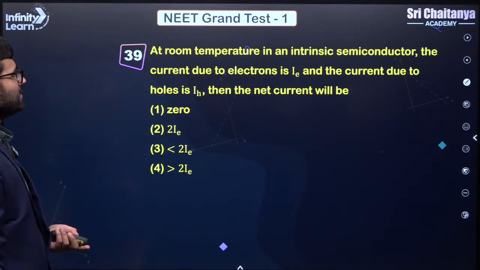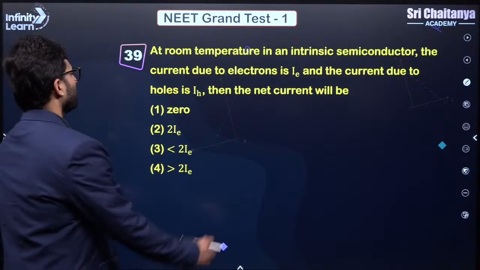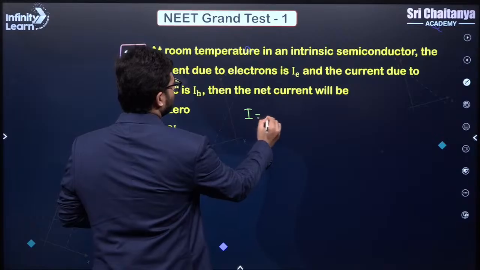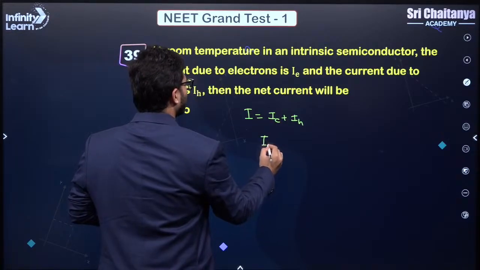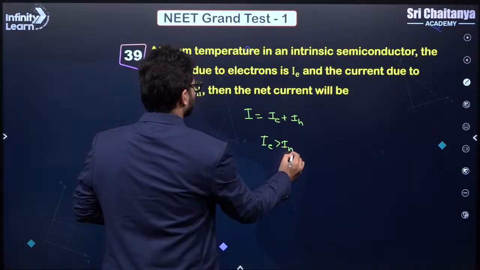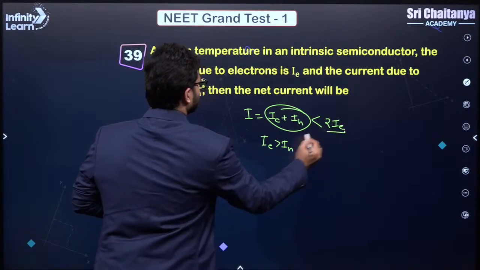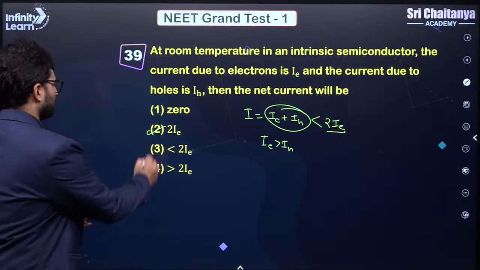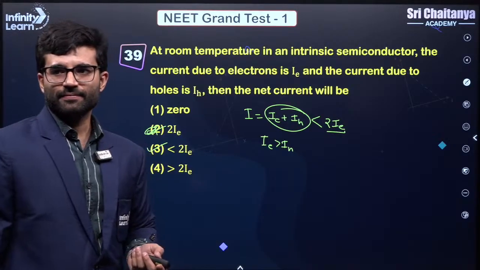At room temperature, in an intrinsic semiconductor, the current due to electrons is IE, current due to holes is IH. So basically net current is IE plus IH, but since the mobility of electrons is more, IE is greater than IH, which means that this value as a whole should be less than 2IE. It has to be less than 2IE, correct? Understood?